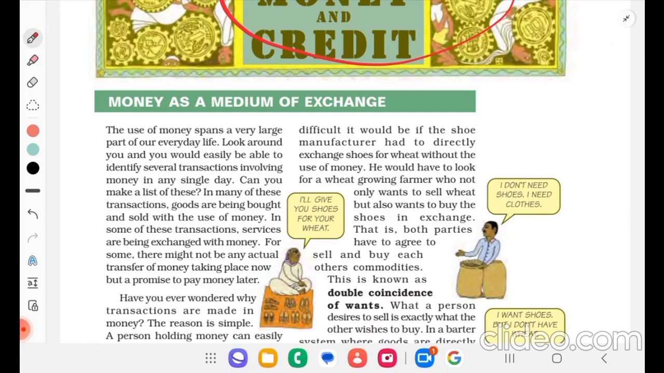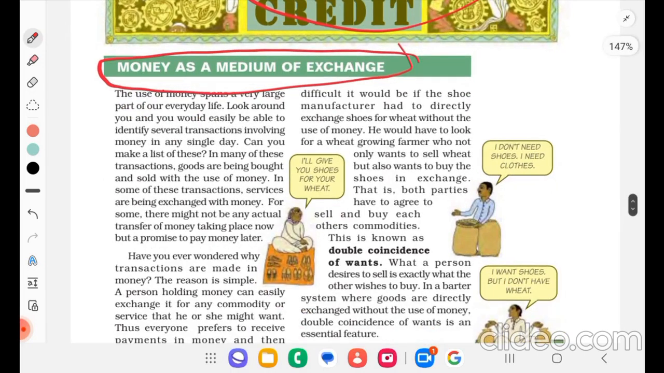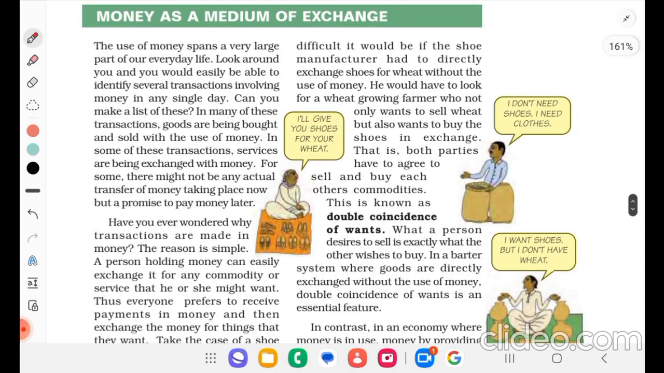Money as a medium of exchange. We'll see money is a medium of exchange, so we'll see in depth about it. The use of money spans a very large part of our everyday life. Look around you and you will easily be able to identify several transactions involving money in a single day.